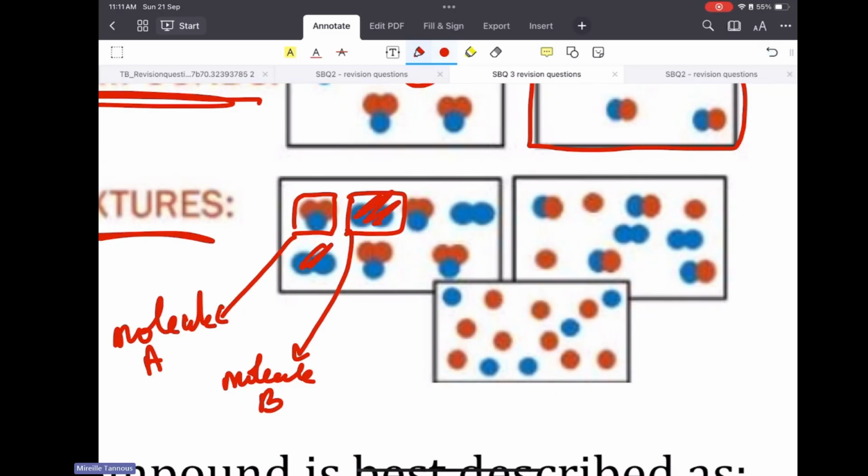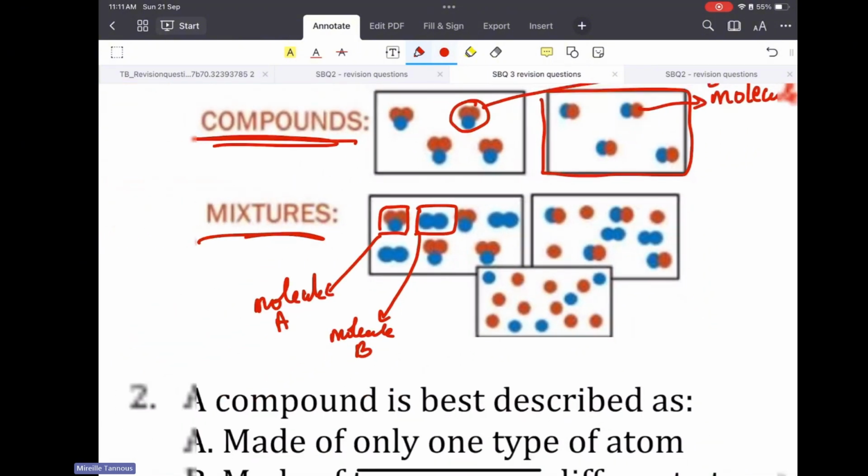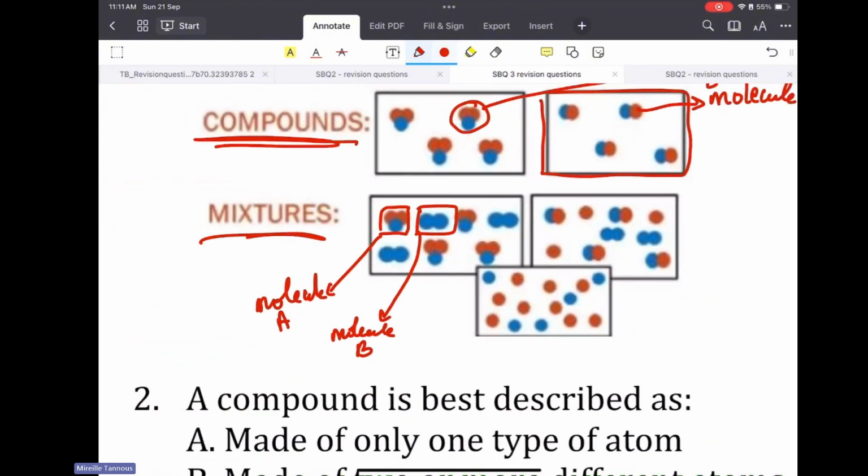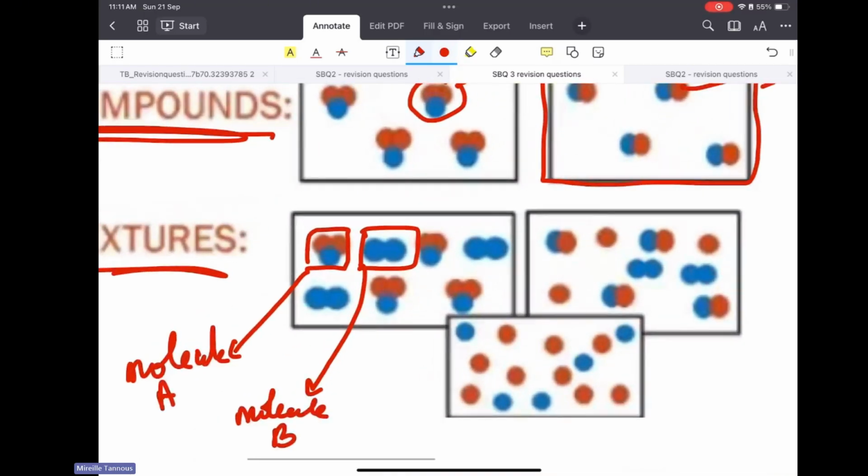And B, B, and B, that makes it compound B in this diagram. Therefore, this is a mixture of different compounds.